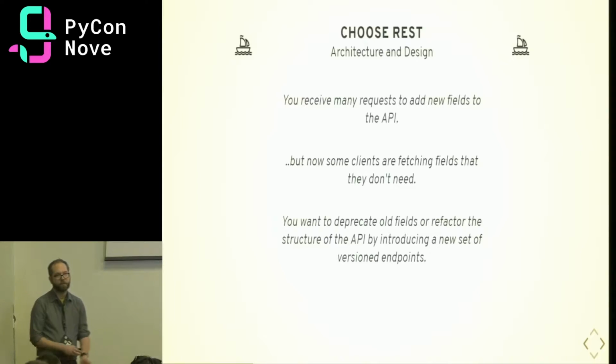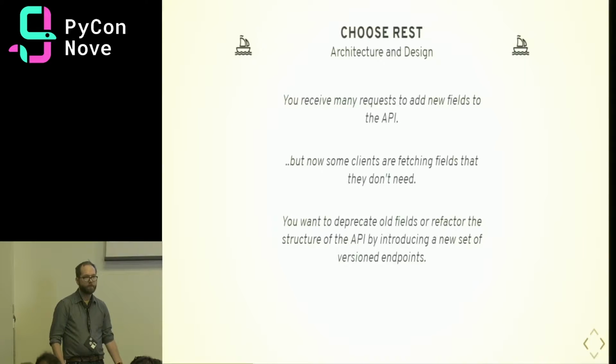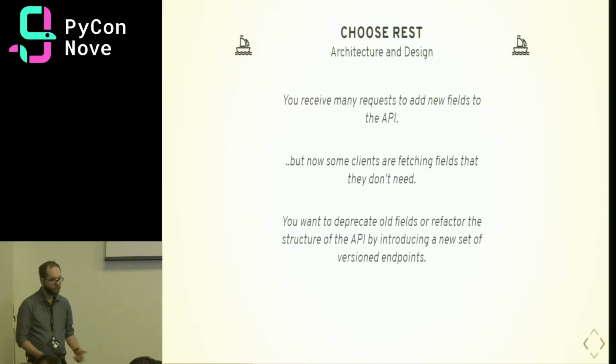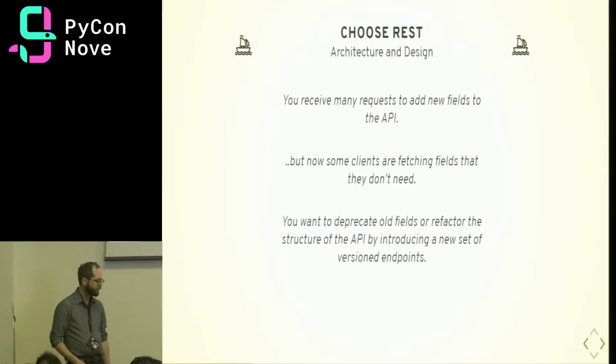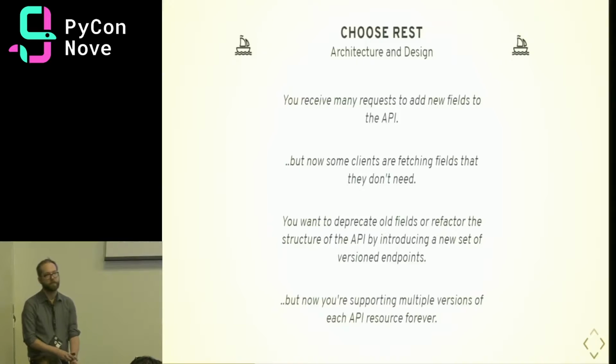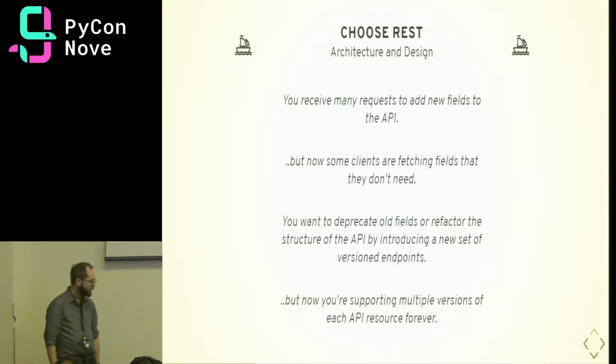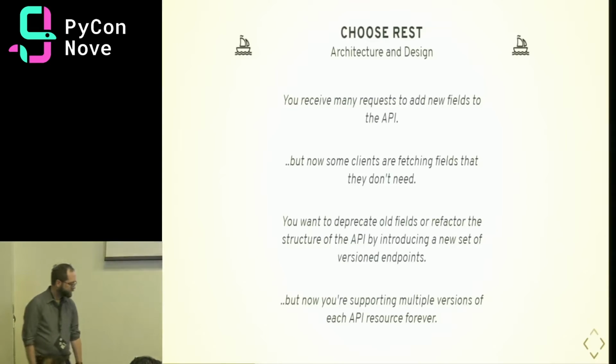So you might introduce a set of versioned endpoints like V2 stories or V3 stories. But if you have mobile clients that you can't control when they upgrade, and you need to keep those clients active, you might be supporting those multiple versions of APIs forever, which is a pretty common thing that has happened to me in the past.